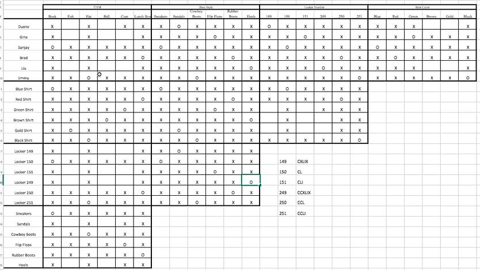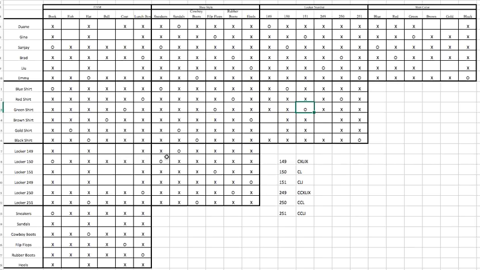Let's see, we want to do something with flip-flops in locker 151. So we can see that locker 151 goes with green shirt, then goes with locker 151. So we'll add that here. All right, and we know that that happens to be Gina. So we got that over there, and it happens to be locker 151.